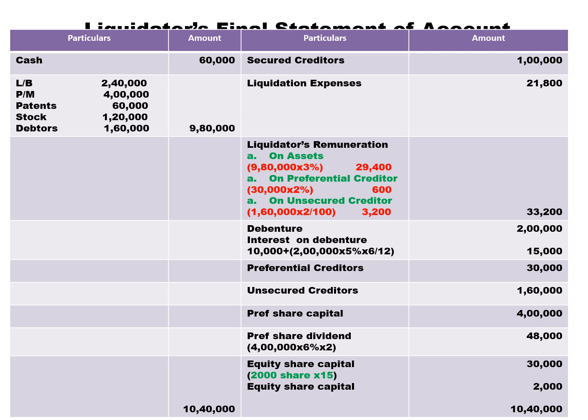Receipt side we have cash 60,000. Then assets realized 9,80,000.